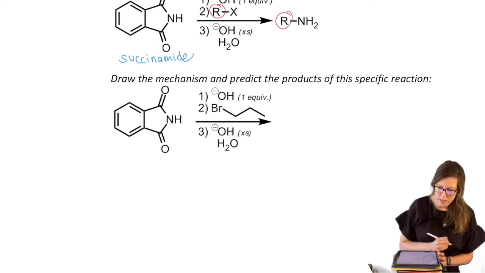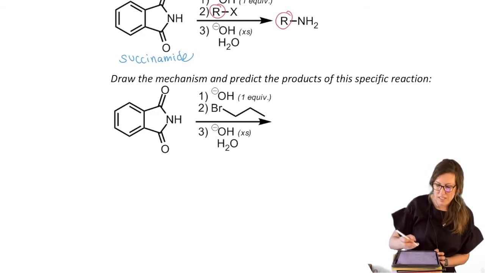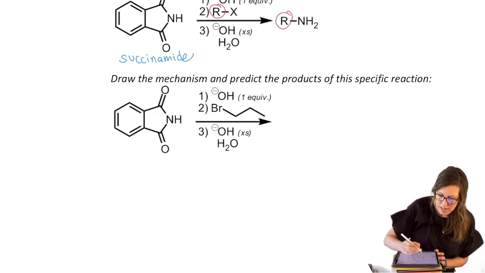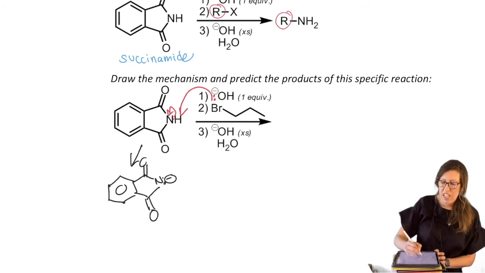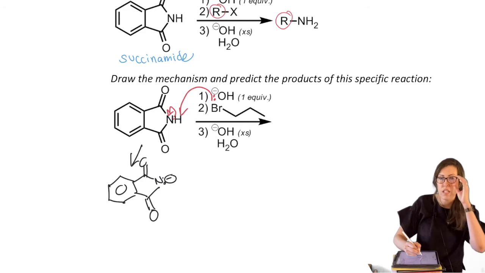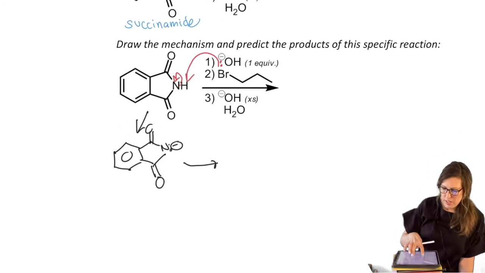Let's work on that. Okay, so step 1, simple, acid base. We let the amide really act as an acid to the base that's added. So we'll have a lone pair that comes and deprotonates. So we have a negatively charged nitrogen that's much more nucleophilic now. It's actually resonance stabilized though, so it's sometimes hard to make the nitrogen anions, but because this is resonance stabilized, it actually works quite nicely.